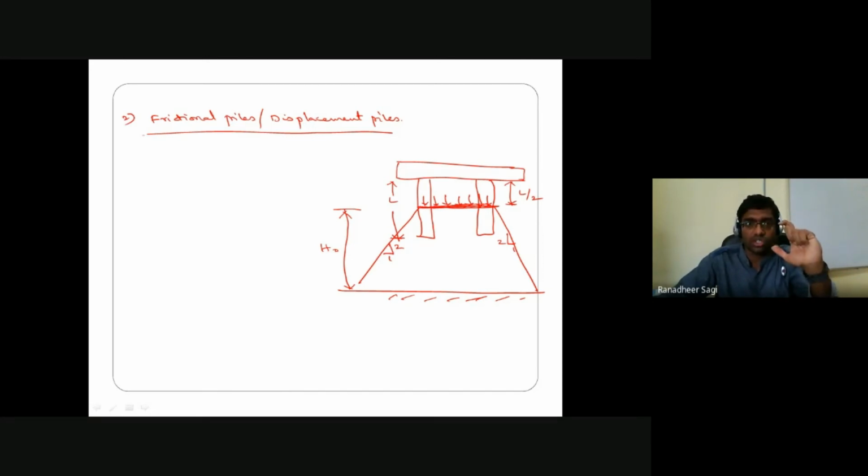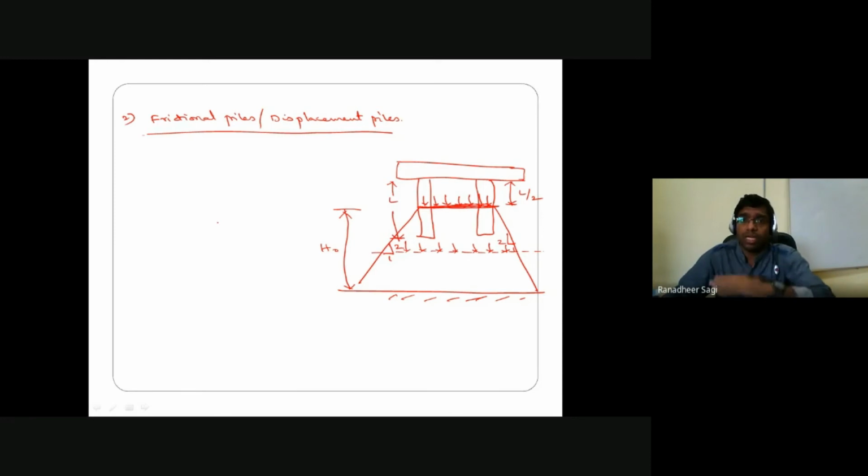So if H naught is known, then we simply come back and substitute into that expression to calculate the so-called consolidation settlement. Once H naught is known, we'll try to understand where the center of that H naught thickness of the clay layer is. And at that center, how much is the corresponding increment in vertical stress is what we are going to calculate. And once that is known, then we can go ahead in finding out the subsequent consolidation settlement. This is in the case of your frictional pile.